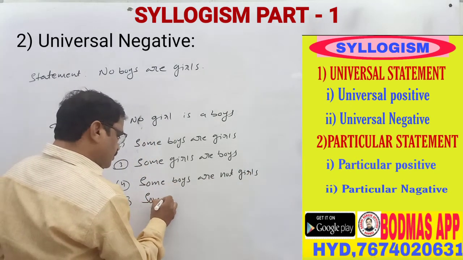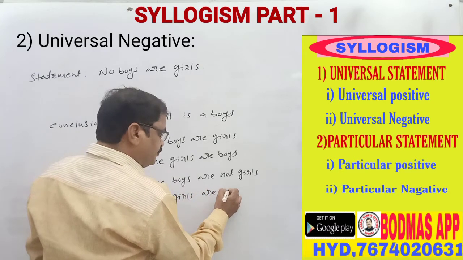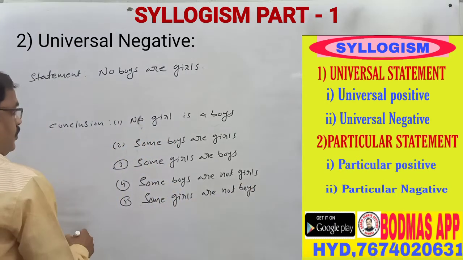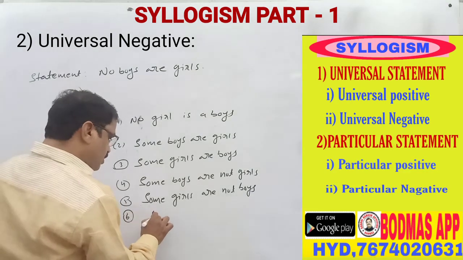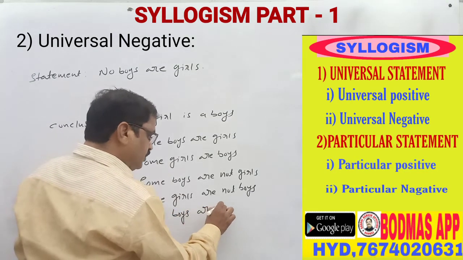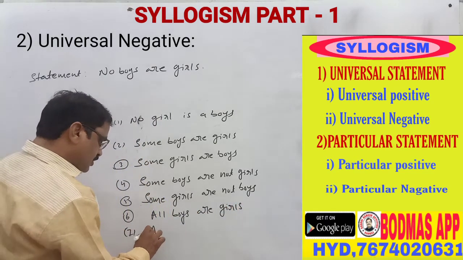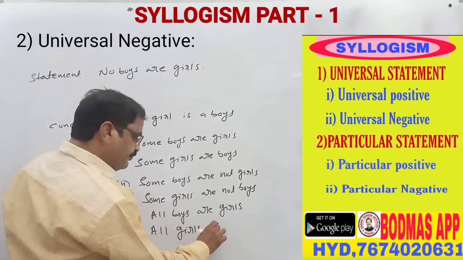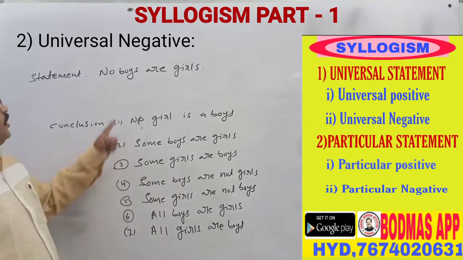Fifth: some girls are not boys. Sixth one: all boys are girls. Seventh one: all girls are boys. Okay, you have to observe it.